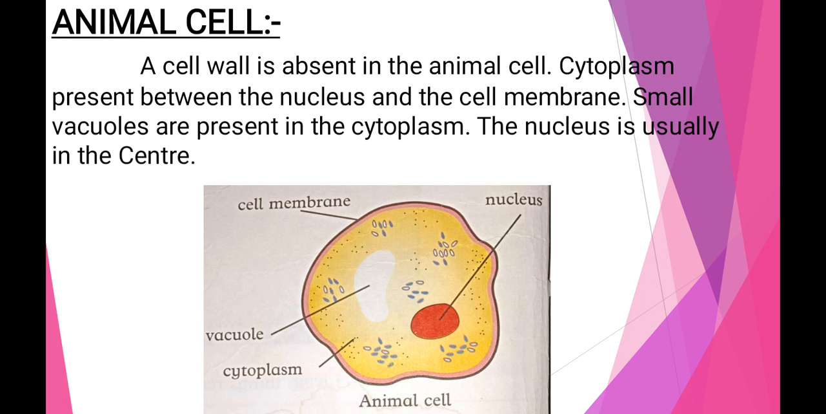Now we will see the animal cell. The animal cell has a cell membrane outside the cell, which is called the semi-permeable membrane or selective membrane. It helps in transportation. But in the animal cell, the cell wall is absent. It is only present in the plant cell.